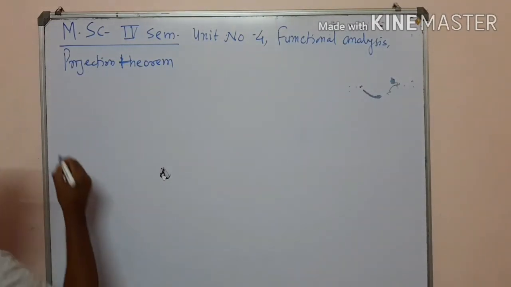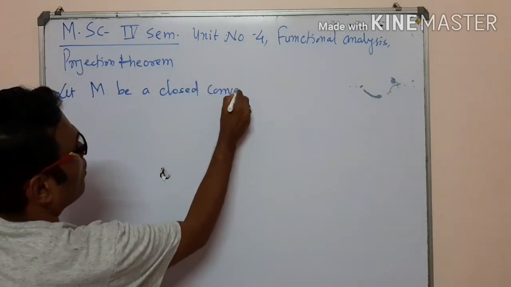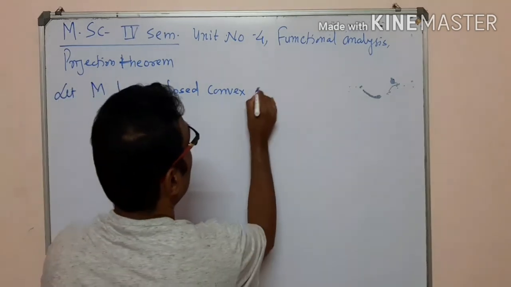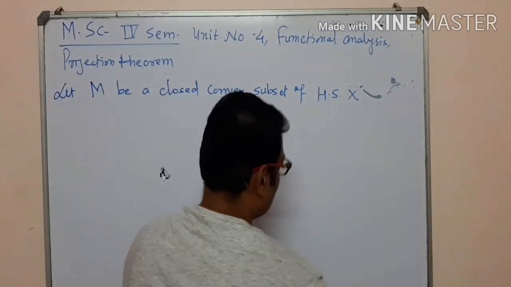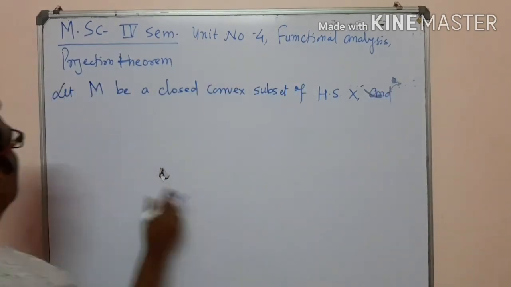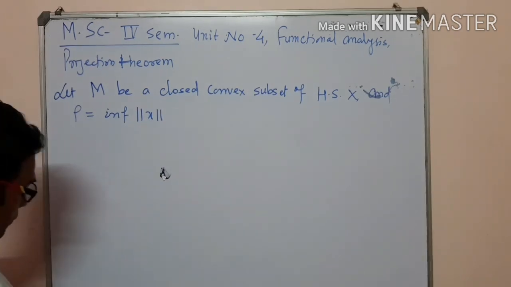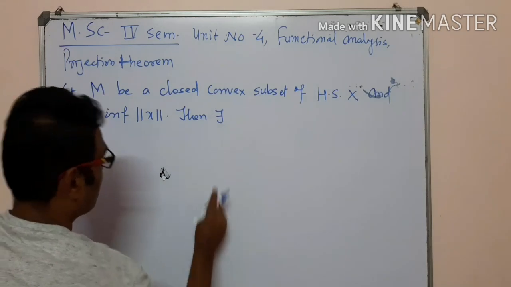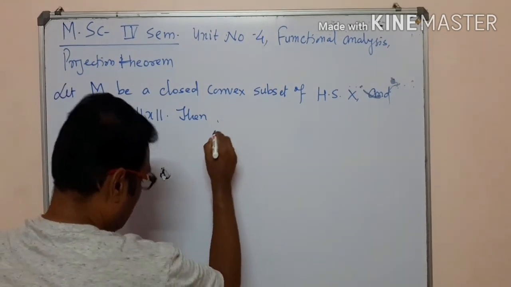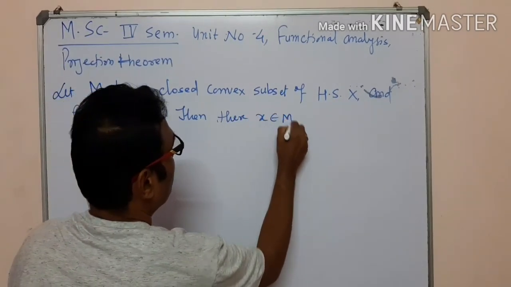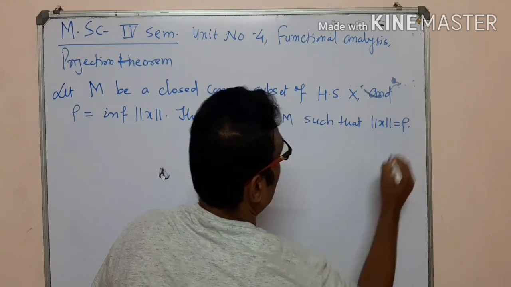Here the lemma is: let M be a closed convex subset of Hilbert space X, and rho is the infimum of the norm of x, x in M. Then there exists x belongs to M such that the norm of x is equal to rho.